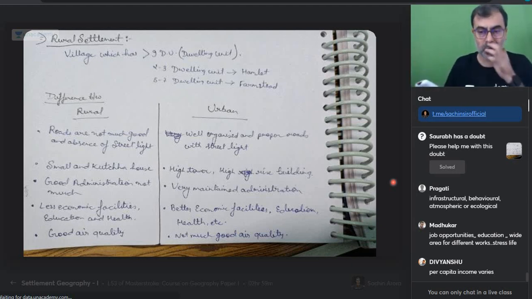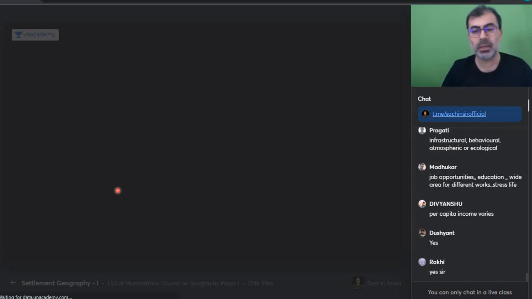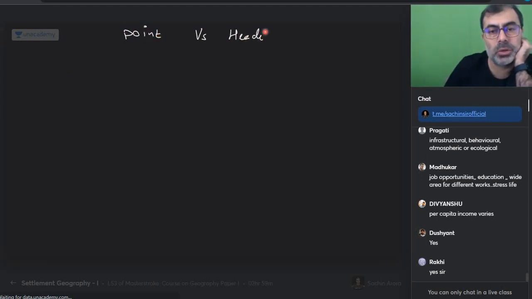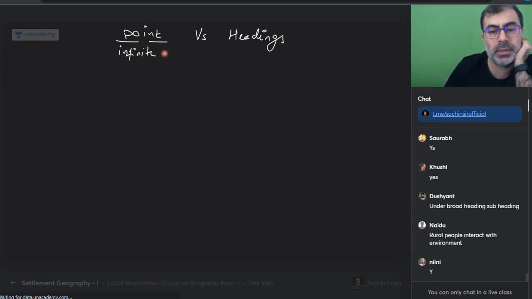All the people, Madhukar is saying job opportunities, education, and whatever you're saying, per capita income, Divyanshu, perfect. So good that you gave it a thought. I am so glad that all of you gave it a thought. Now I want to tell you that if you are looking for marks, this brainstorming is with you. Very good. That basic understanding you have, I'm so glad you started thinking. But in the answer, you should be mature. And yesterday also I told you there's a difference between points versus headings. True or not? Points are infinite.